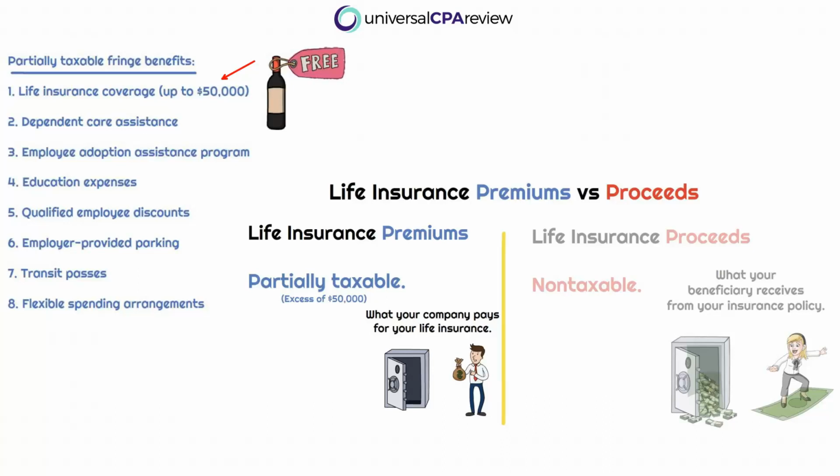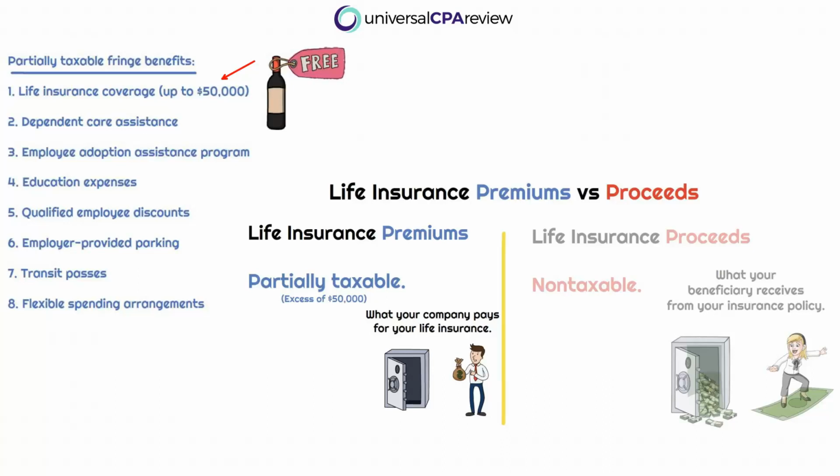Life insurance premiums are a fringe benefit. This is if your employer pays for your life insurance on, let's say, a monthly basis. Every month they're paying this policy for your life insurance because you're the employee. Let's say that Planet of the Grapes is paying for Linda Larper's life insurance every single month. This is free stuff that is received by Linda, right? This is technically life insurance that she doesn't have to pay for. Is that free stuff going to be taxable to Linda? It's going to be partially taxable. It is going to be non-taxable up to the first $50,000.